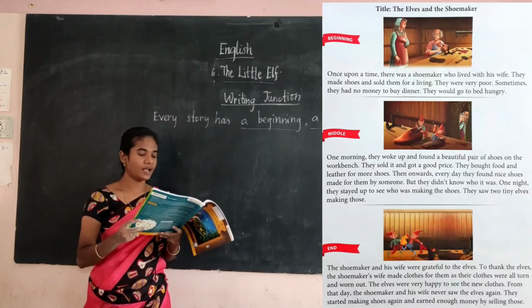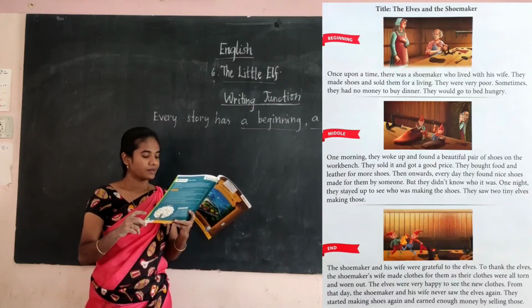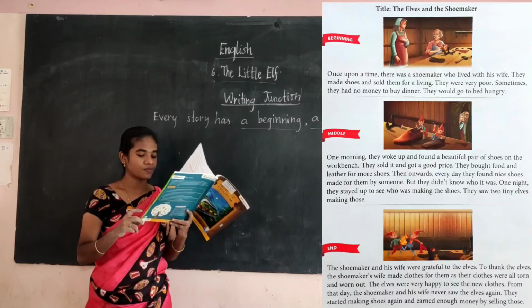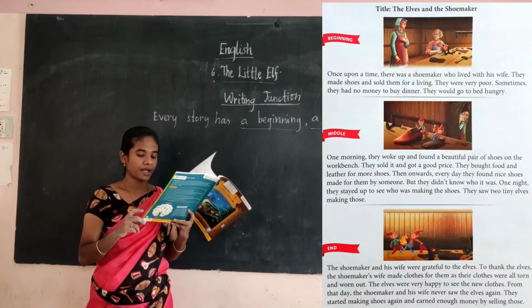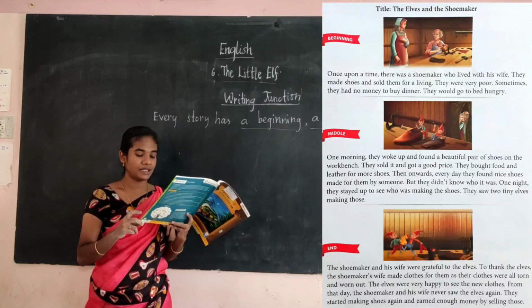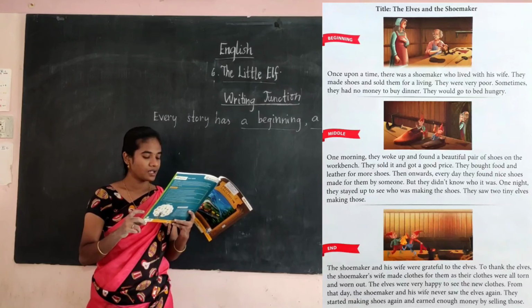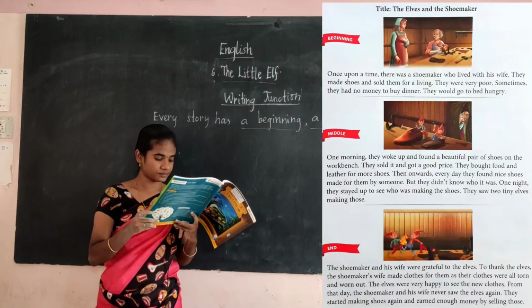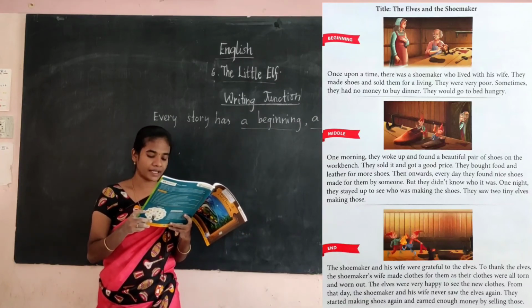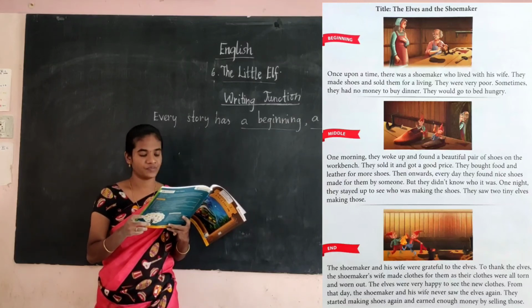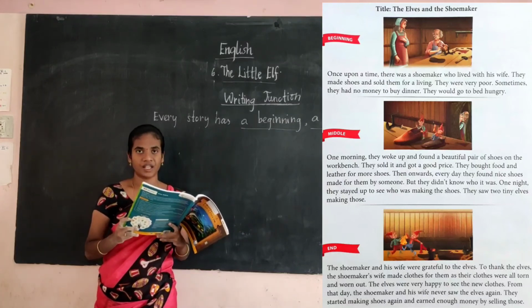So this is the middle one, and the end part is: The shoemaker and his wife were grateful to the elves. To thank the elves, the shoemaker's wife made clothes for them, as their clothes were all torn and worn out. The elves were very happy to see the new clothes. From that day, the shoemaker and his wife never saw the elves again. They started making shoes again and earned enough money by selling those. This is the end of the story.